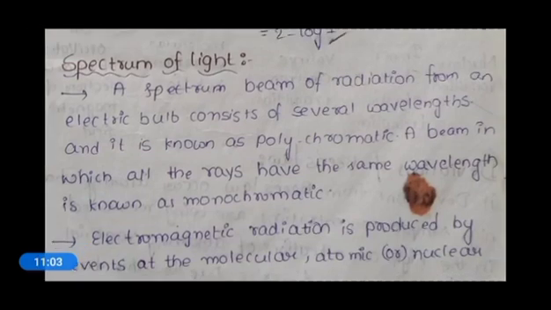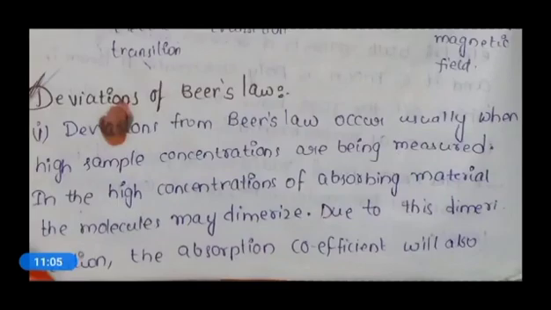And also, this Beer's law has two deviations. The first concerns the sample concentration: deviations from Beer's law occur usually when high sample concentrations are being measured. So due to this high concentration, absorbing molecules will be dimerized and this leads to a change in the absorption coefficient. And due to this change in the absorption coefficient, a positive or negative result will form.